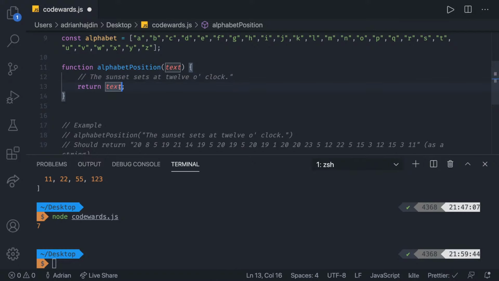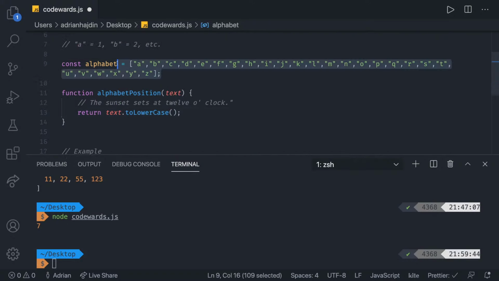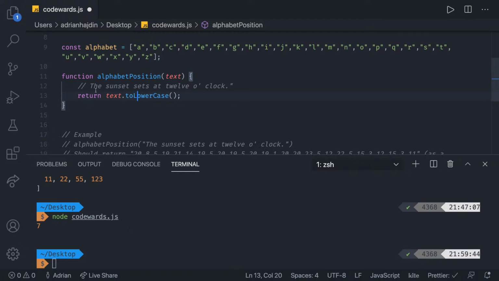Now what we want to do is we first want to take that text and put it to lowercase, because all things in our letters array are lowercase, and then this thing can have uppercase letters. We want to make it unique. We want to make it all universal. So in this case, we're going to do text to lowercase, and what we can do is return it. Once it is lowercase, we want to see what characters it has. So we want to loop over the characters of that thing.